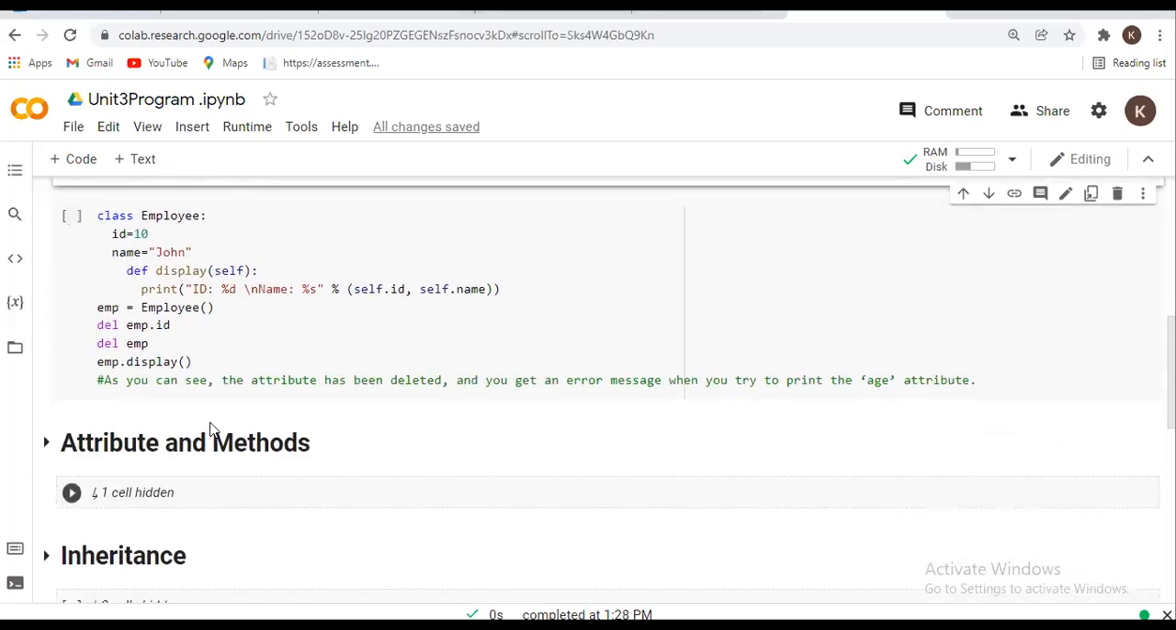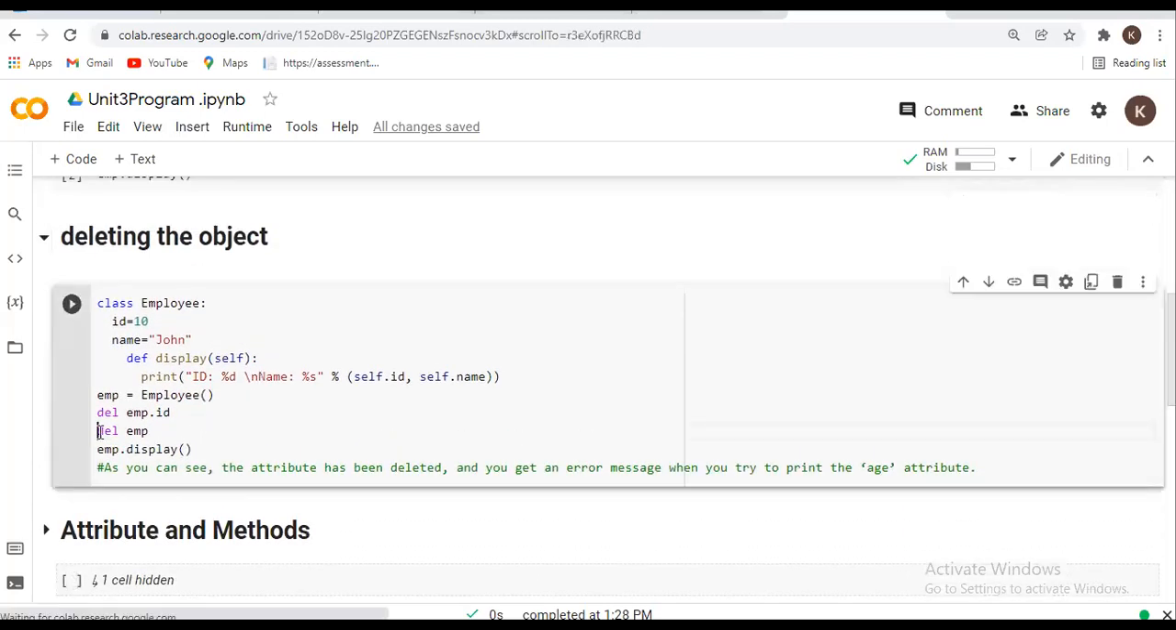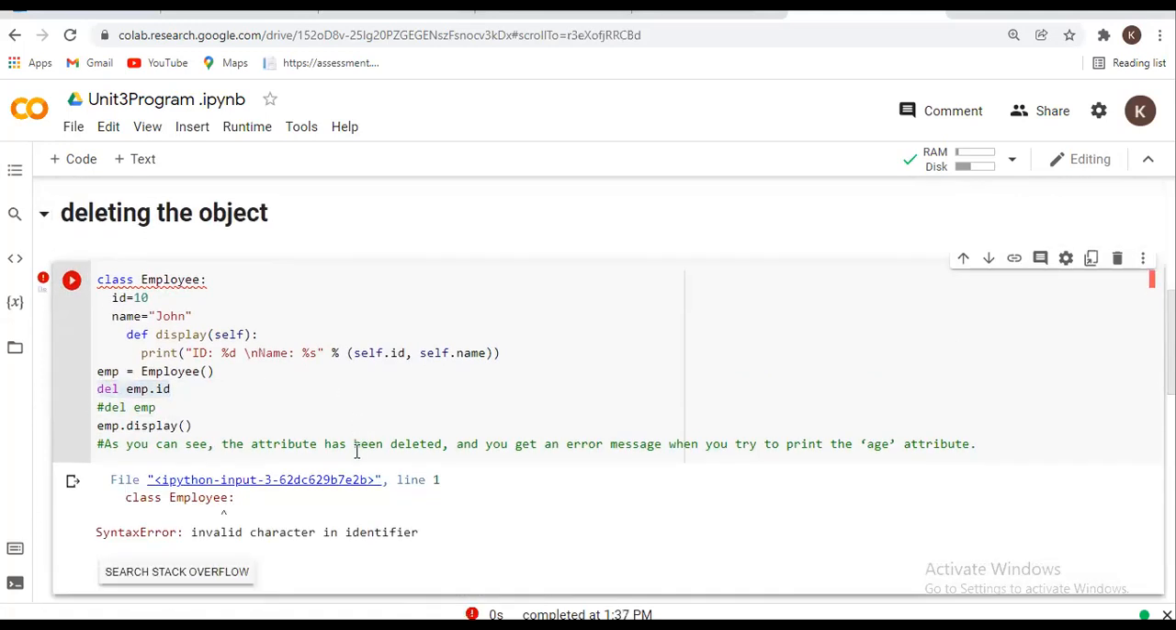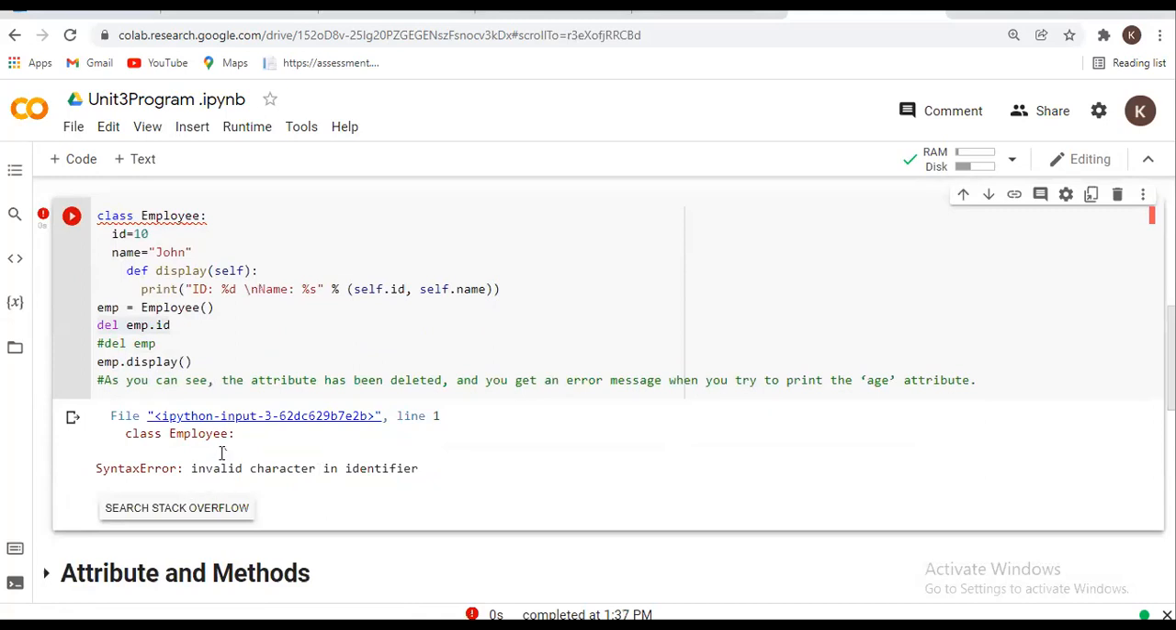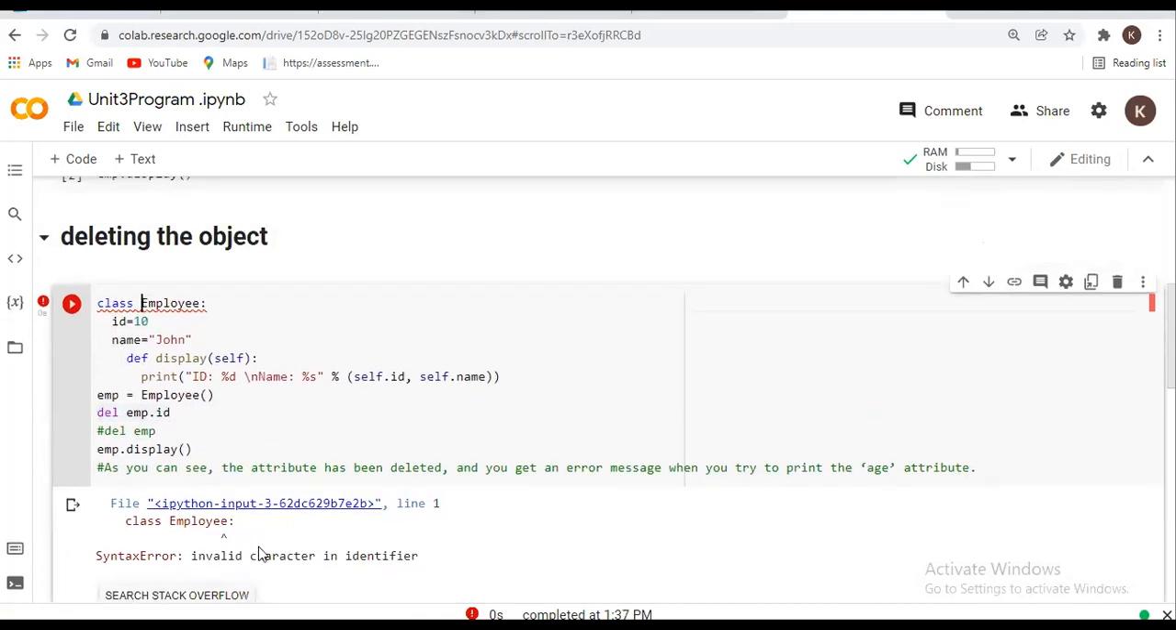Okay, so you have to see here, suppose I delete only the employee id. I will simply delete the employee id here. You have to see here, it says invalid character identifier. Why is that?